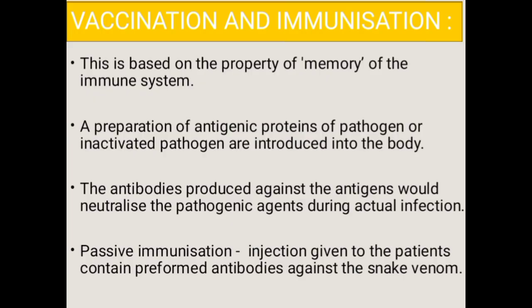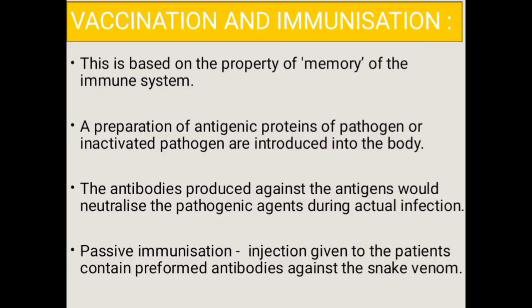The antibodies are produced against these antigens inside the body, which neutralize the pathogens. During actual infection, the vaccines can also generate a memory. B and T cells recognize the pathogen quickly on subsequent exposure and produce antibodies against those pathogens.